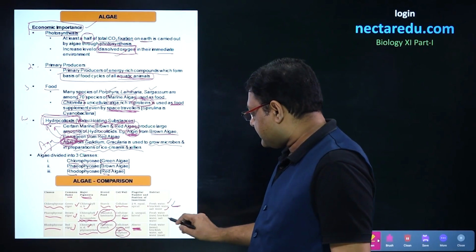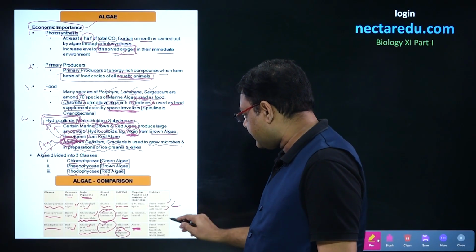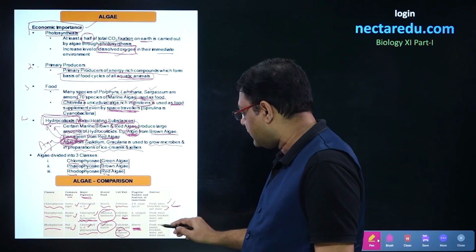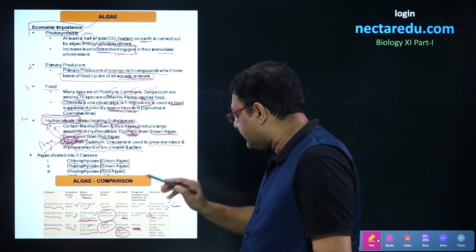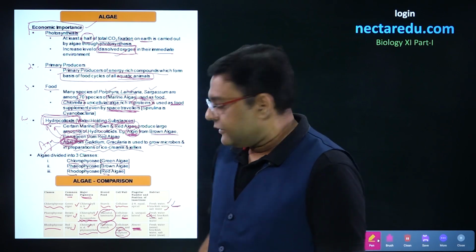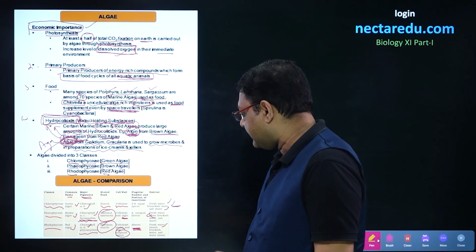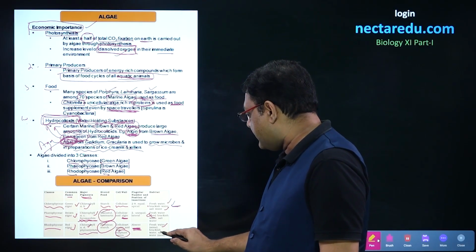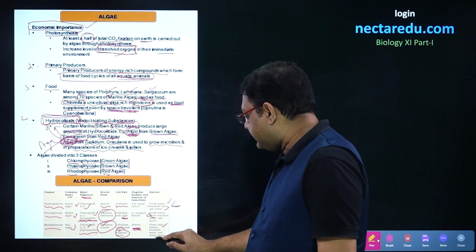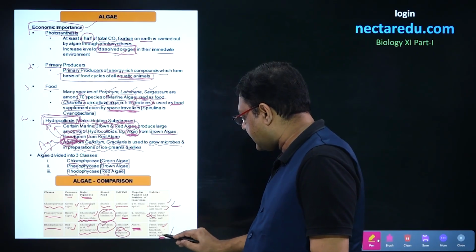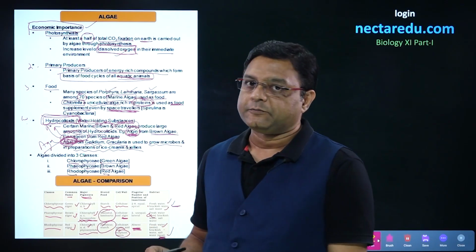The second one will be in fresh water, brackish water, and again salt water, but it will be rare in the case of fresh water. Talking about the last, rhodophyceae, there will be some members present in fresh water, members in brackish water, and members in salt water, and those members will be most in this particular case.